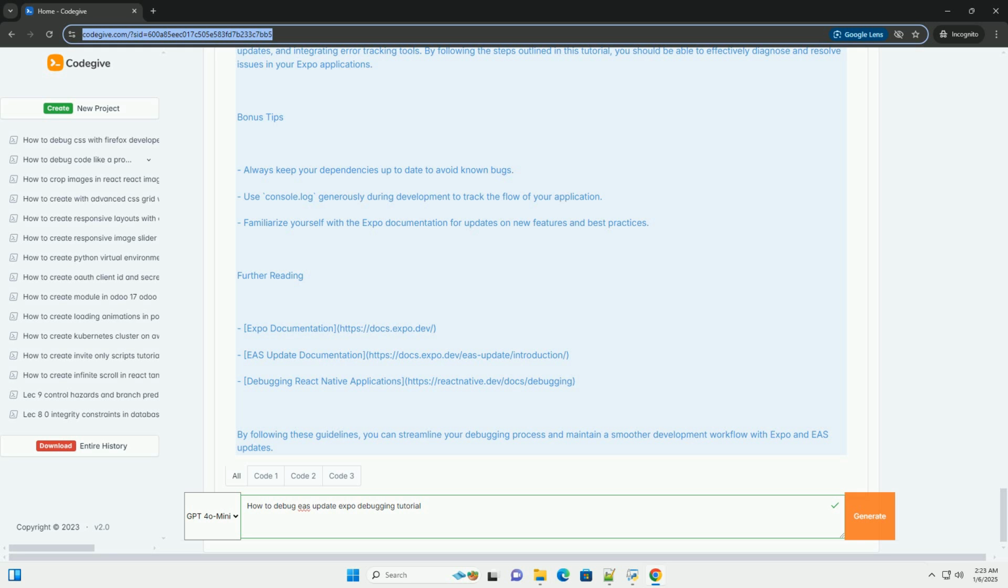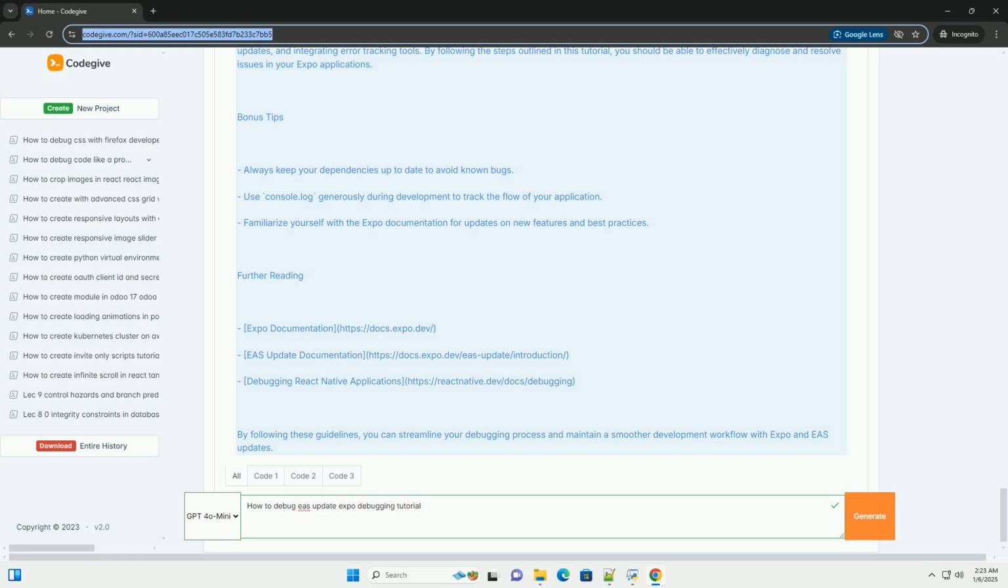Step 6. Integrate error tracking. To enhance your debugging process, consider integrating error tracking tools like Sentry or Bugsnag. Example with Sentry. 1. Install Sentry. 2. Configure Sentry in your application. 3. When you run your application and the error occurs, it will be sent to Sentry for tracking.